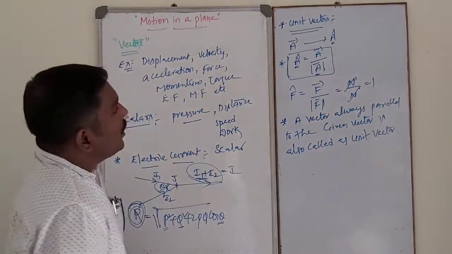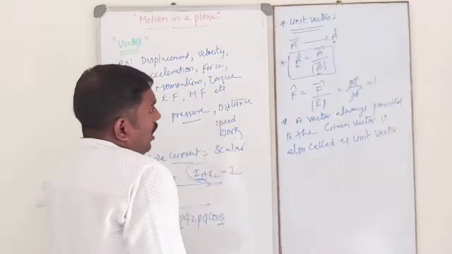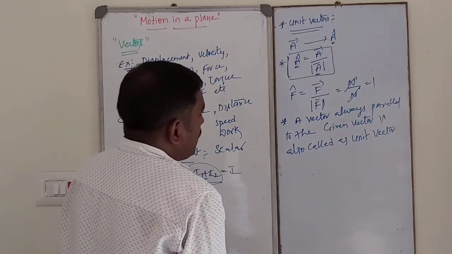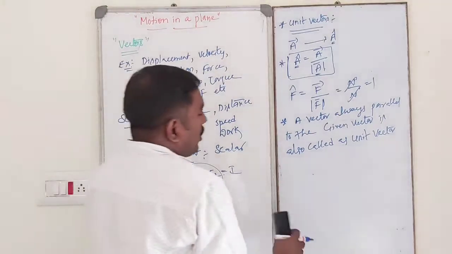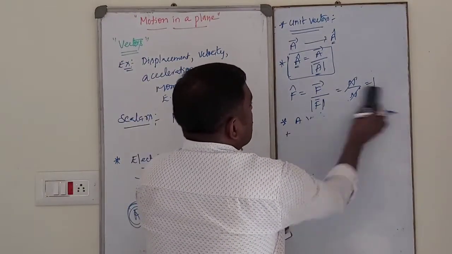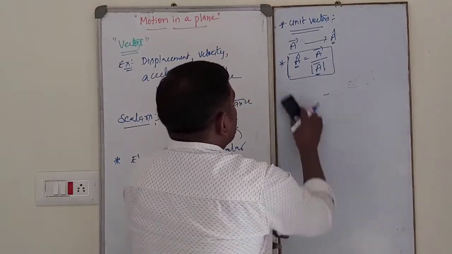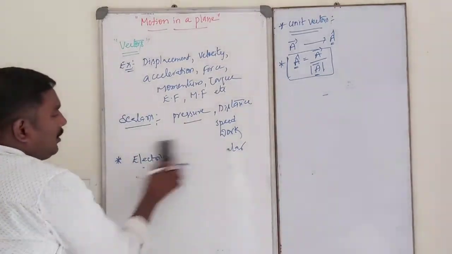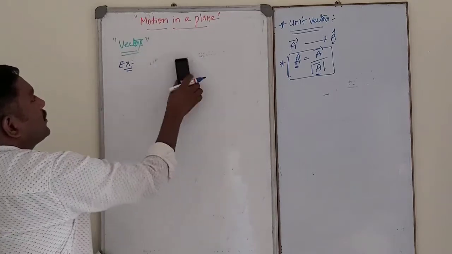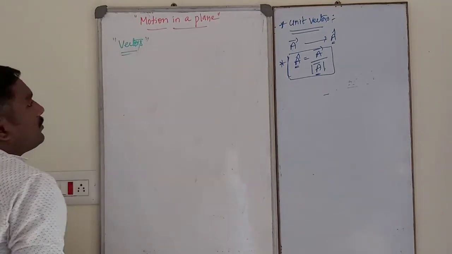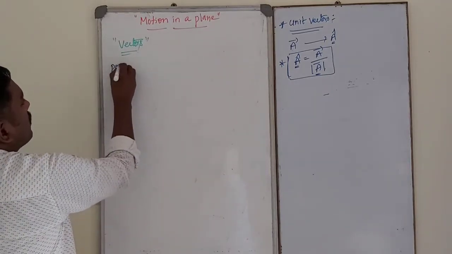Okay. So how to find out the magnitude? Of course, how to find out the unit vector? Okay, before that, let us discuss position vector. What is meant by position vector? See, position vector.